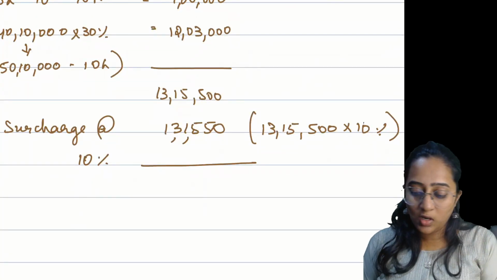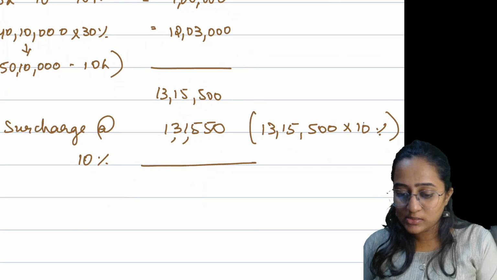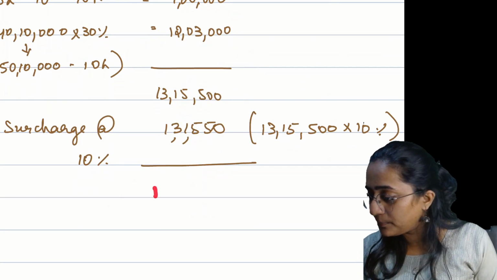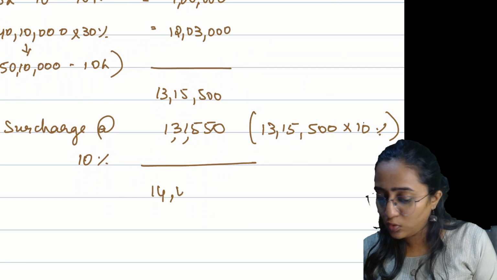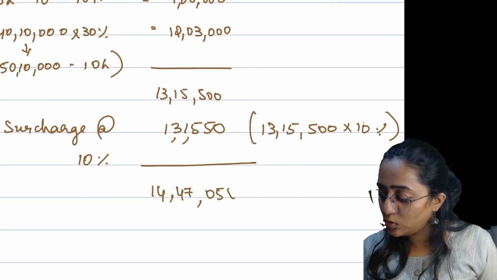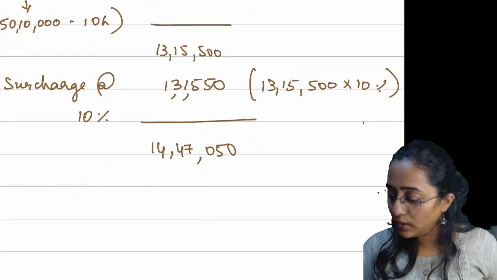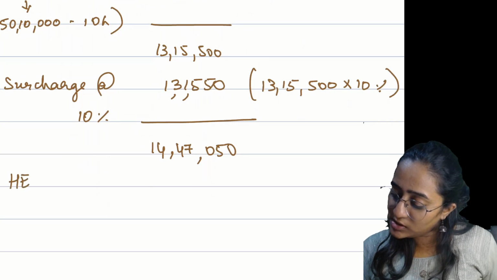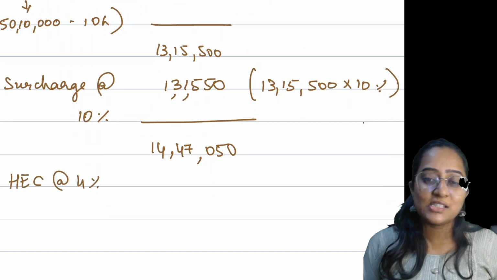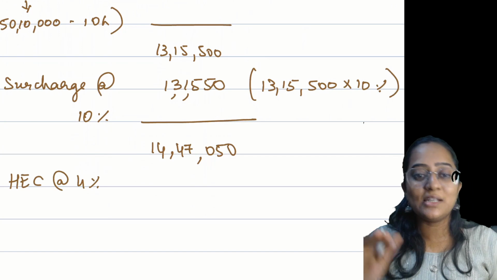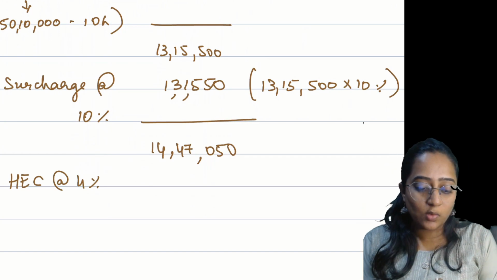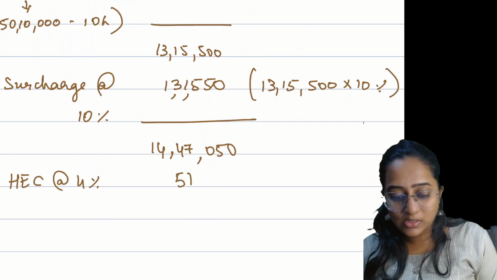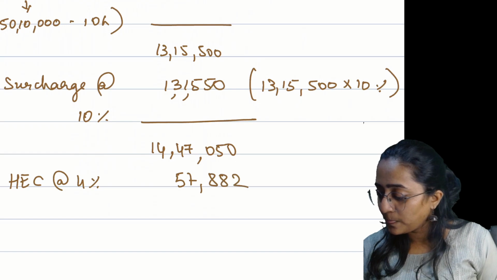So if you take the total of this, 131,550 with this one, you will get 1,447,050. Now with this you will add HEC at the rate of 4%. HEC is always 4%. It will always be added no matter what. 4% of 1,447,050 is 57,882.